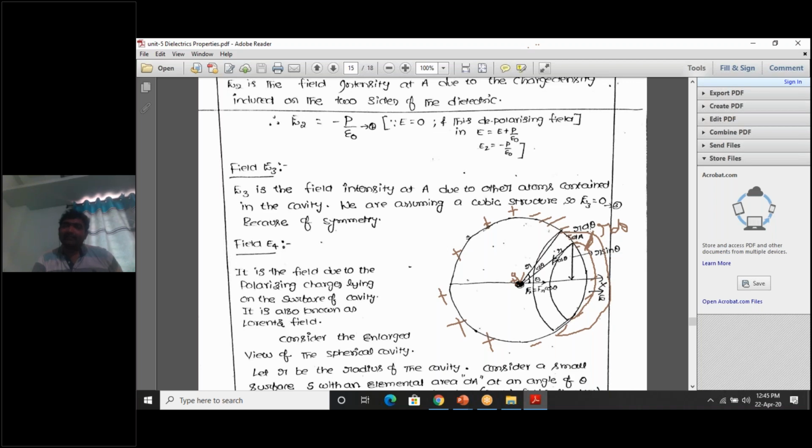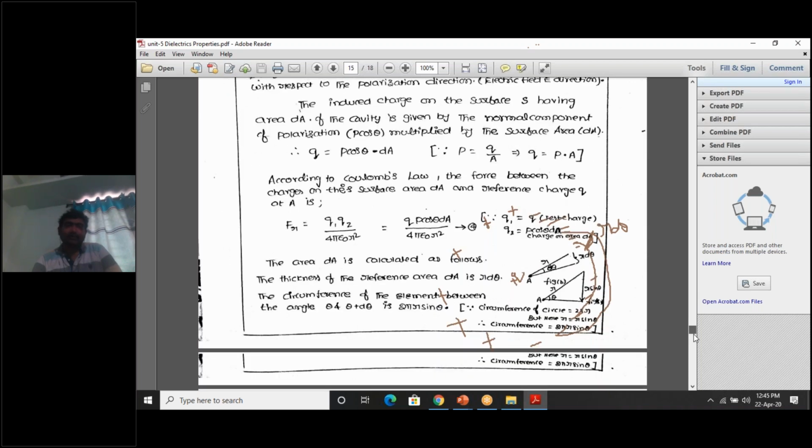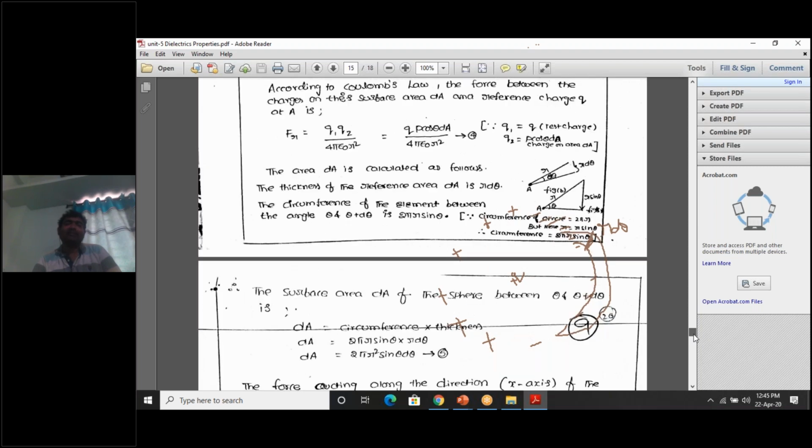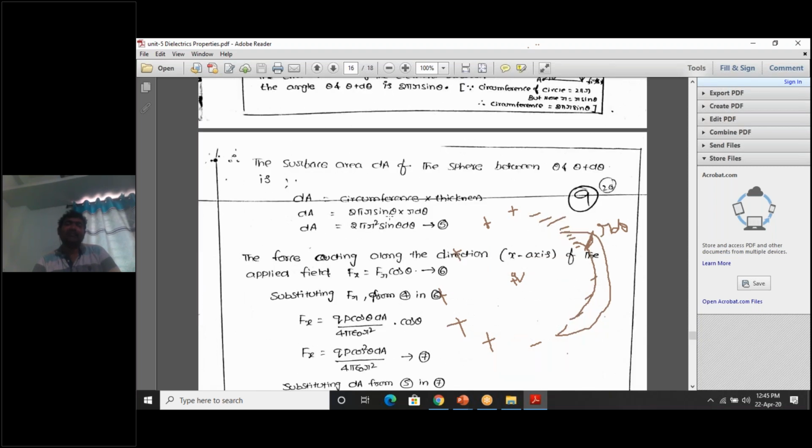So the radius of this circle having some thickness r d theta is r sin theta. So what is its circumference? 2 pi into its radius r sin theta. So its circumference becomes 2 pi r sin theta, where r sin theta is the radius of that circle having some thickness, into the thickness of r d theta. So 2 pi into r is equal to what? R square sin theta into d theta.